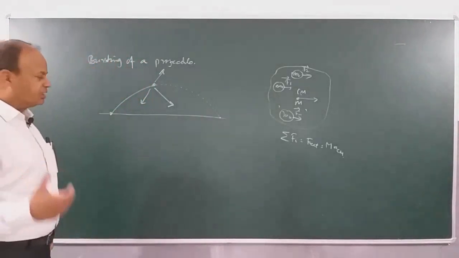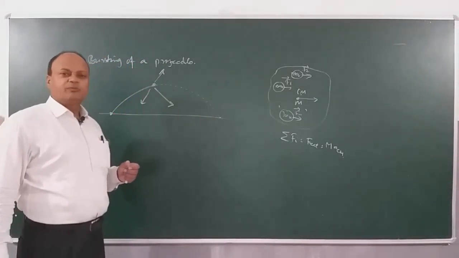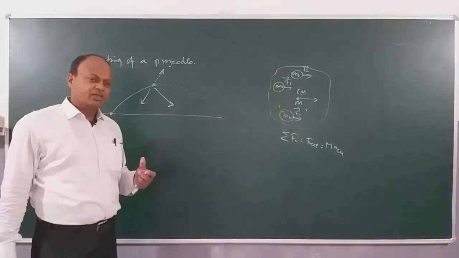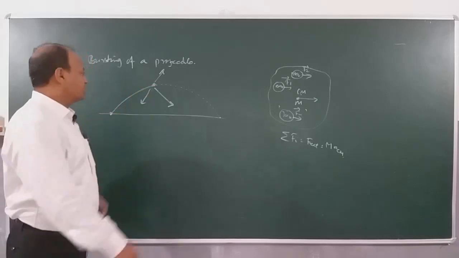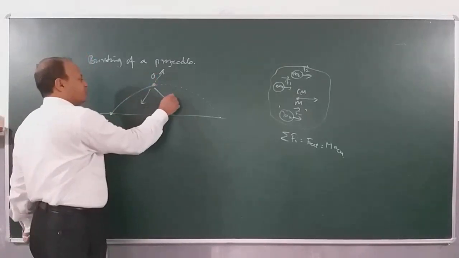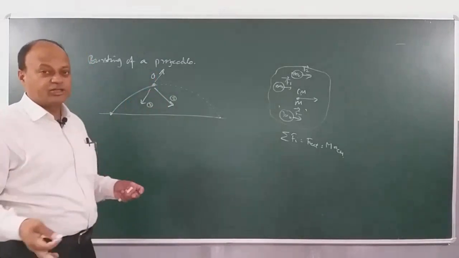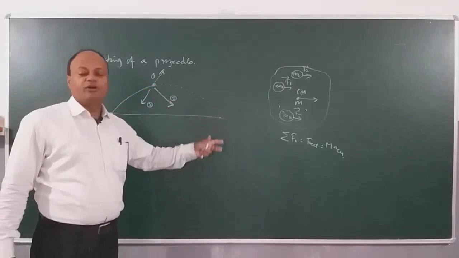Understand? The reason is because these internal forces will not be able to produce any effect on the motion of the center of mass. It is only an external force which will be able to make a difference. So even though the projectile is bursting into fragments, this is fragment 1, this is fragment 2, this is fragment 3, irrespective of how many fragments it is bursting into, the center of mass will continue to move along the same line.